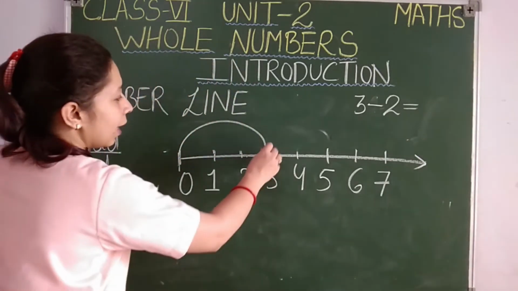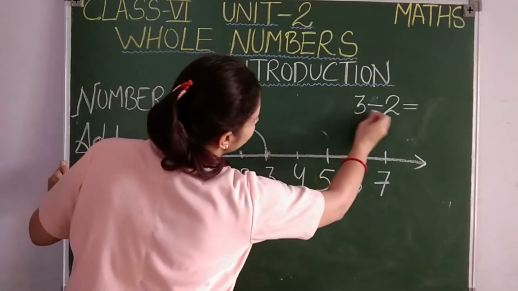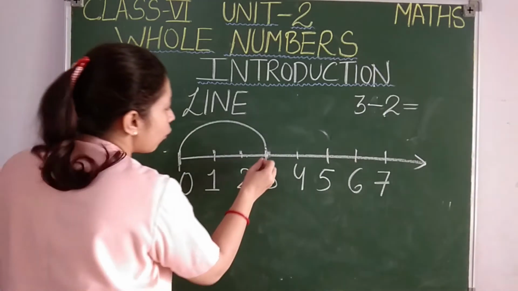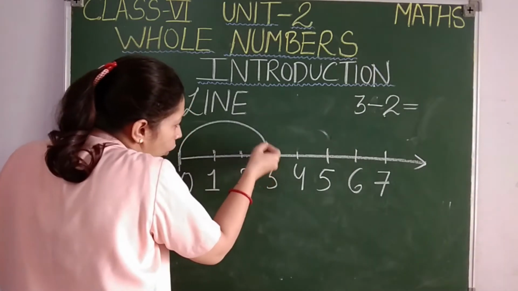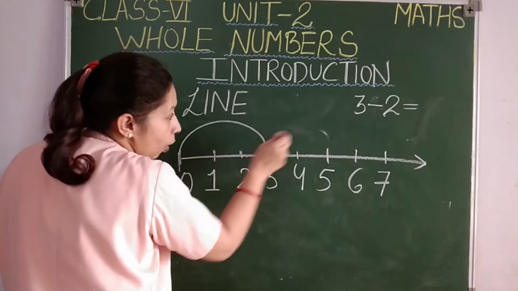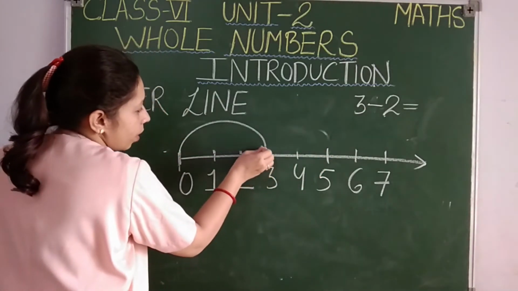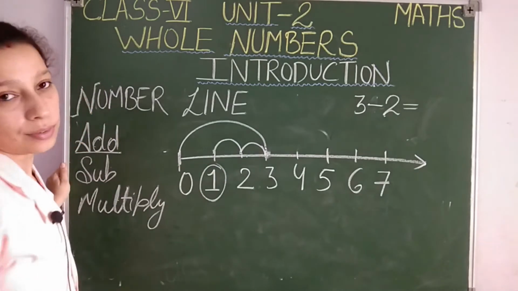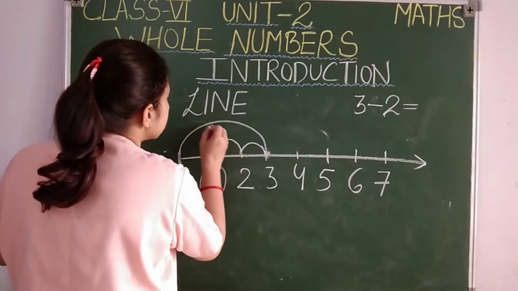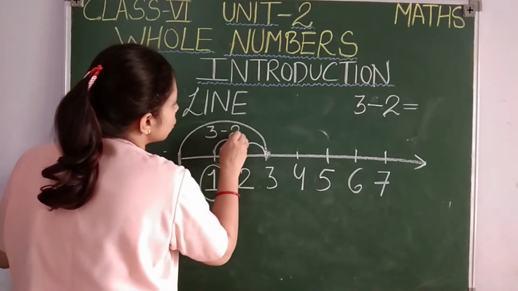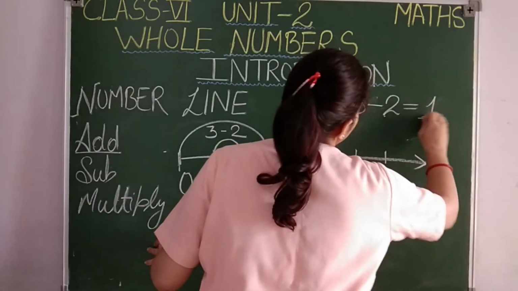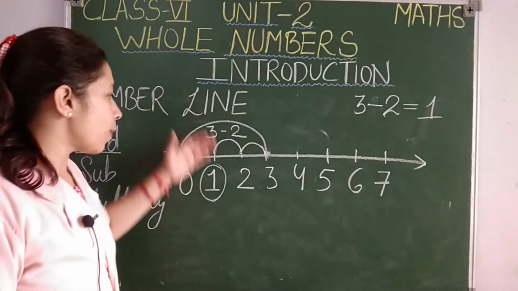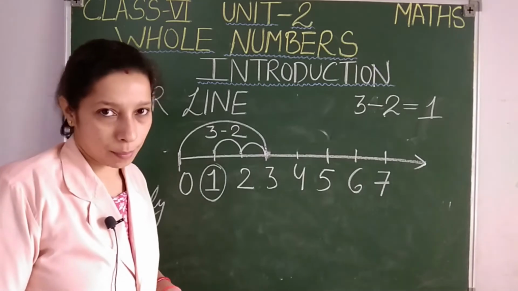Okay, no problem. Here we have reached 3. Now I have to take out 2 from 3. So what I'll do, I'll go to the left side, students. How many steps? 2 steps. 1, 2. So where did I reach? I reached at 1, isn't it? So students, this is 3 minus 2. So 3 minus 2, I got 1. So in this manner you can do the subtraction on number line.